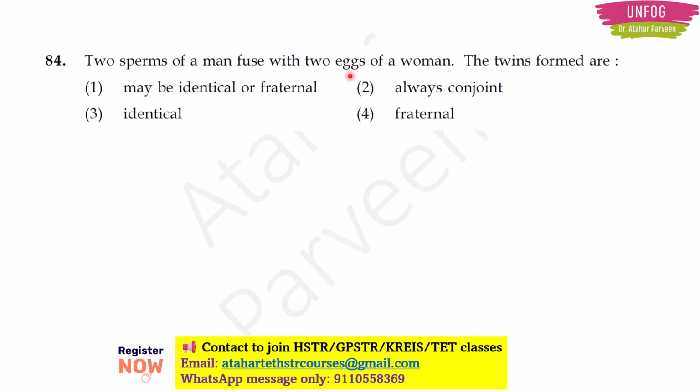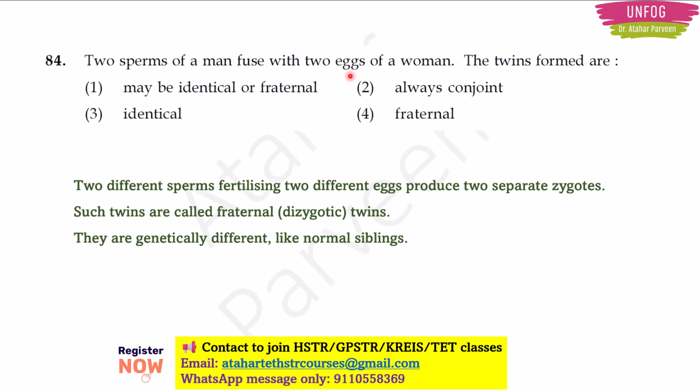So those type of twins we call as fraternal. Actually, the two different sperms fertilizing two different eggs, they produce two separate zygotes. Now that type of twins, the dizygotic twins, we call them as fraternal. They are genetically different. They are like normal siblings. They don't look like twins. Okay, so the correct answer here is fraternal.